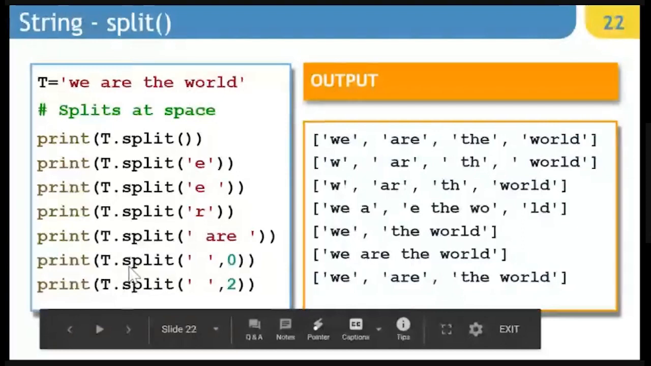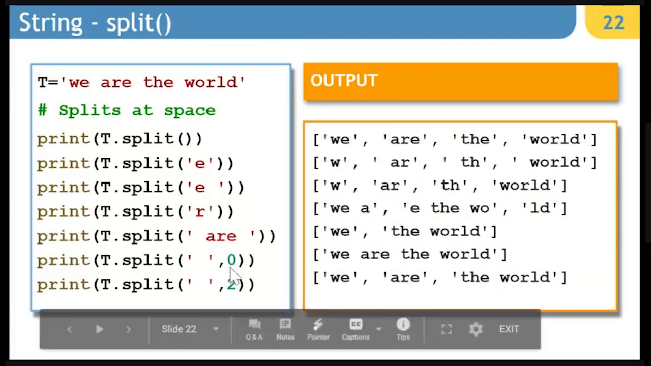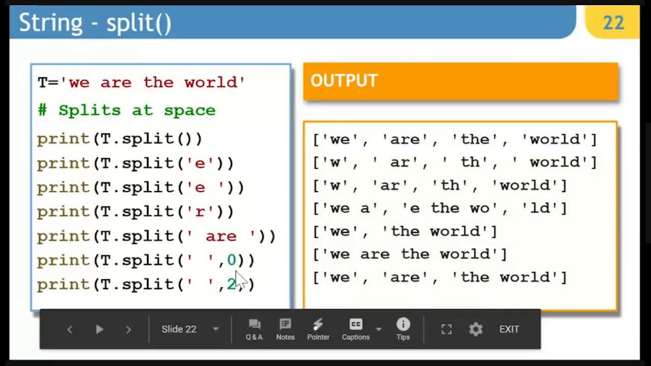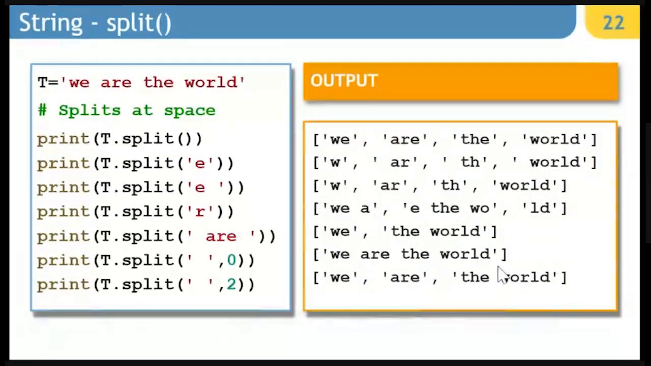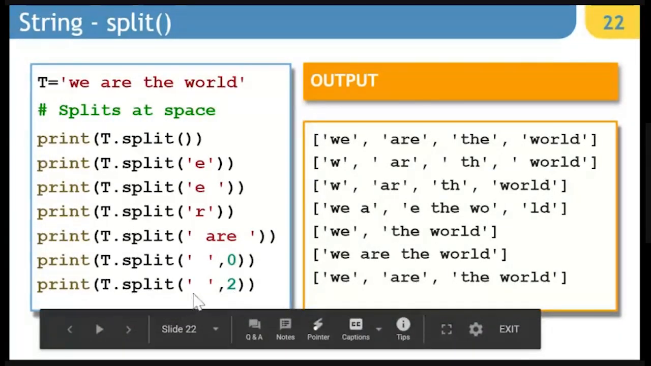Now, this is another example where we are having maximum split. So if I am separating out with the help of space and I am saying 0 number of splitting words, it is going to display the entire string inside the list because we are saying 0 number of splits. If I am saying 2 number of splits and the splitting string is space, it is going to have we, are, and the world will be the last one. So if I say 3 here, it is going to be the separately and world separately. If I say 1 here, it is going to be we and the second string will be are the world.